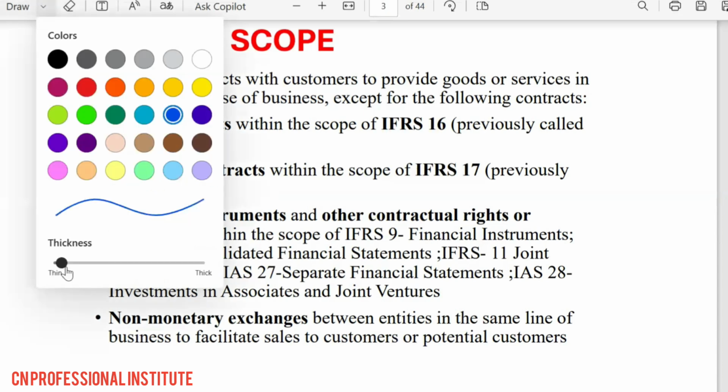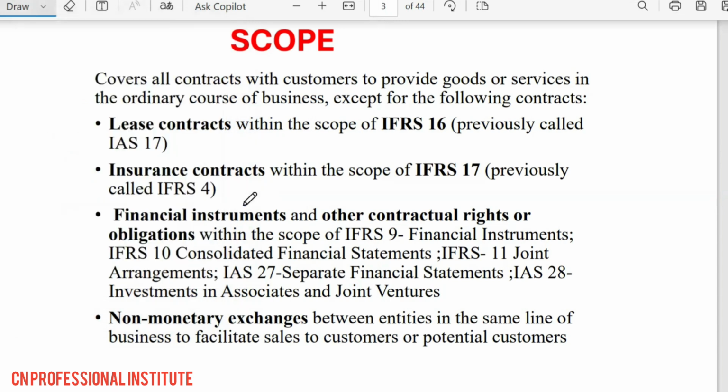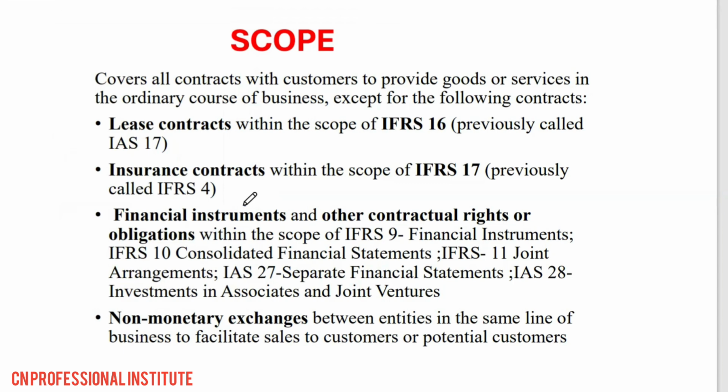So it says IFRS 15 covers all revenue from contracts with customers, all contracts with customers to record or recognize revenue, except these ones. Now, why are we exempting these ones? It is because these ones have their specific treatment, their specific standards, under which they fall.